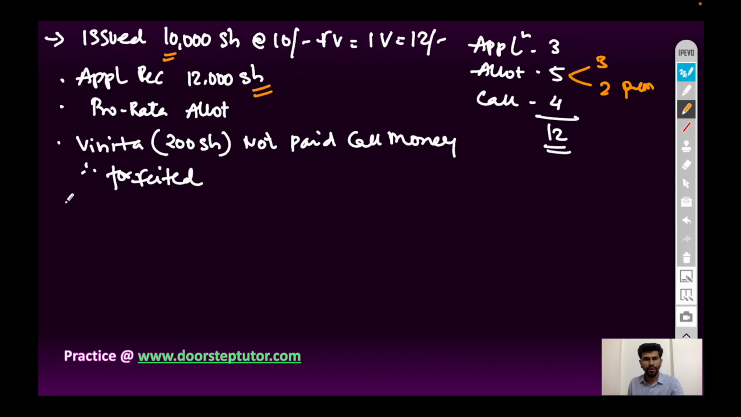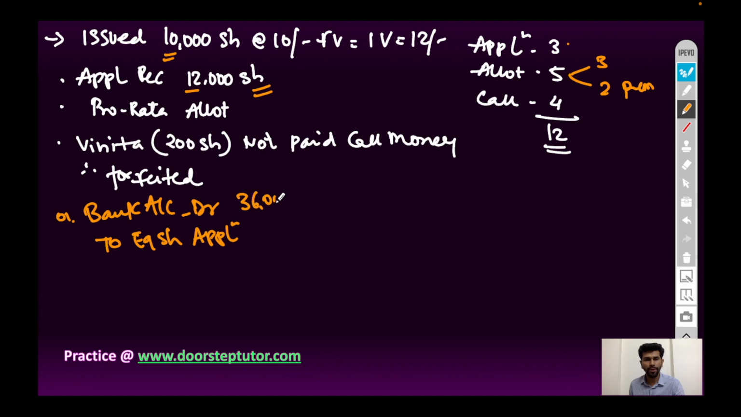In this case, our first journal entry will be bank account debit to equity share application account. The amount will be 12,000 into 3 rupees, that is 36,000 rupees. Second journal entry will be equity share application account debit 36,000 rupees. This is the reverse entry, equity share application account debit 36,000.